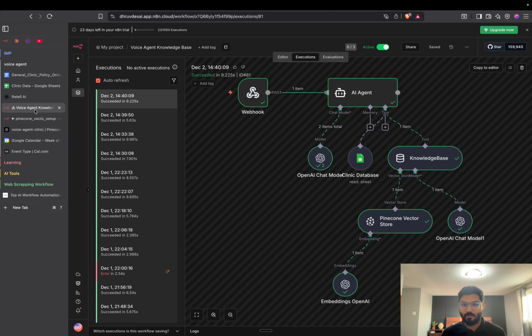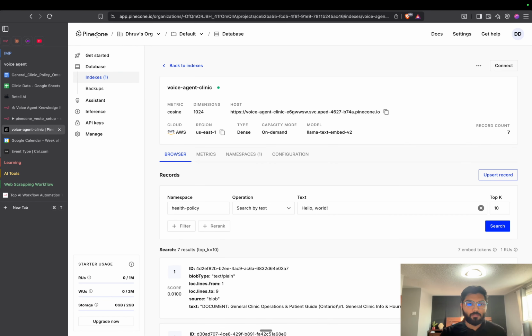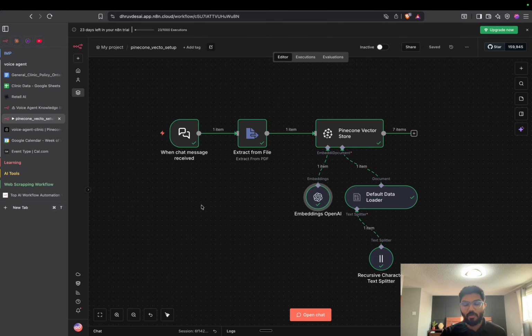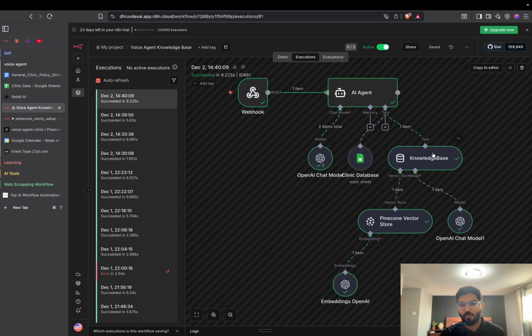We actually created a vector database using Pinecone. Let me show you. Here in Pinecone, we created this database called Voice Agent Clinic, and inside this, we uploaded this whole document. And for that also, we have created this workflow. In this workflow, whenever we give any document, it will upload that document to our database, chunk that data, create vectors and store them. And then that database we are using here. So in this case it will be really very quick, right?